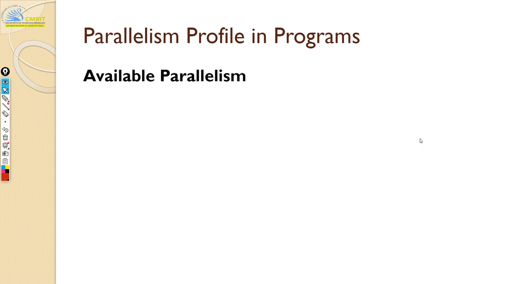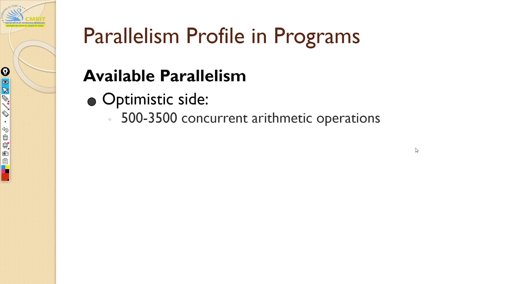And there's another thing called available parallelism. Please keep in mind all these terms, and don't get confused. We are now going to calculate the available parallelism. On the optimistic side, how much parallelism can you exploit?